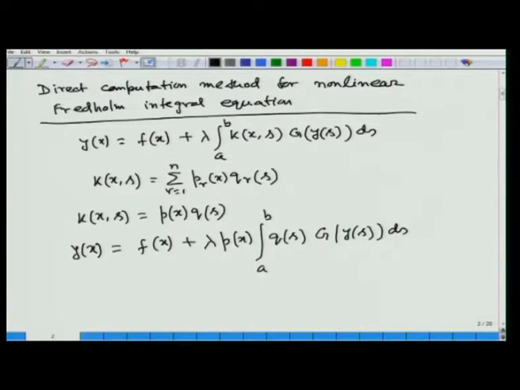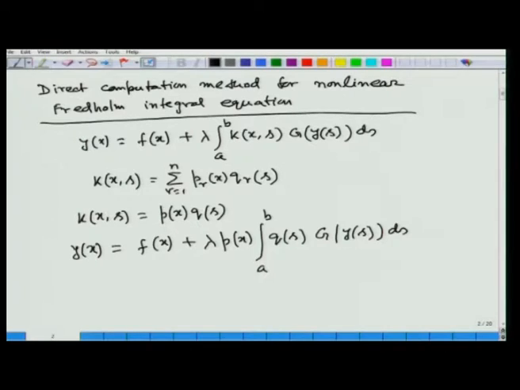You can recall that we have considered and solved the linear Fredholm integral equation with separable kernel by using the direct computation method, where instead of G(y(s)), the terms appear as integral a to b q_r(s) y(s) ds, and we assumed each of these integrals to be constants.